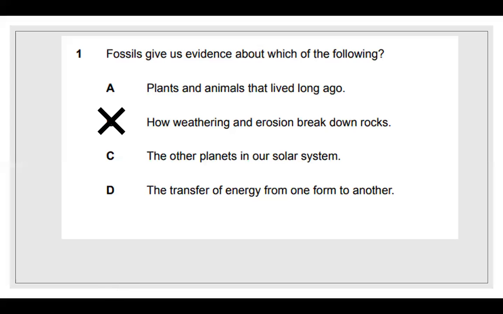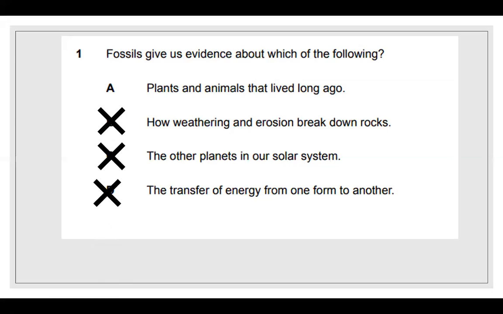All right, so B is one of the choices that's not it because fossils have nothing to do with weathering, erosion, or breaking down rocks. Fossils are not being broken down. They are just animals or plants that have been decayed in the rock. Remember that. Another one, yeah, C. I know C was probably one of y'all's first answers, because fossils have nothing to do with the solar system, right?